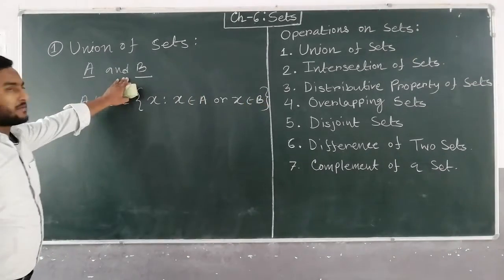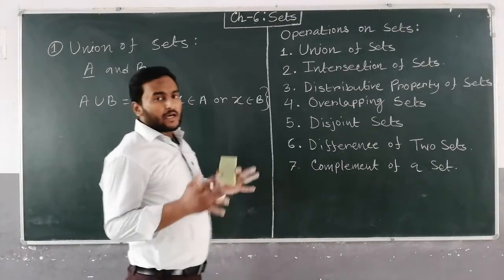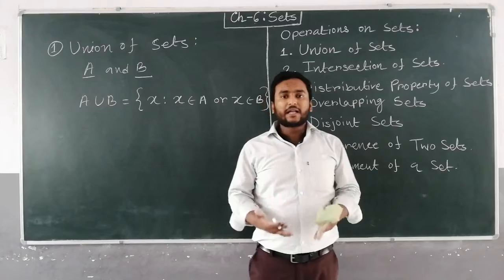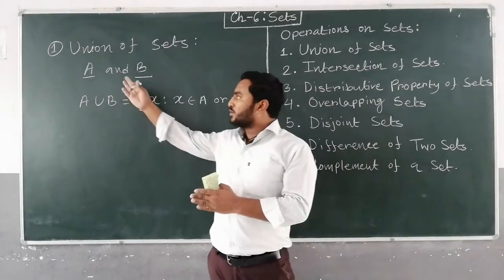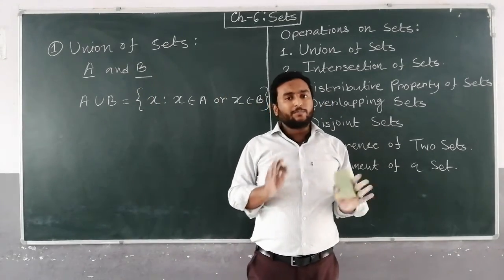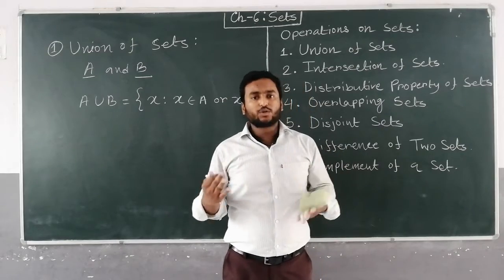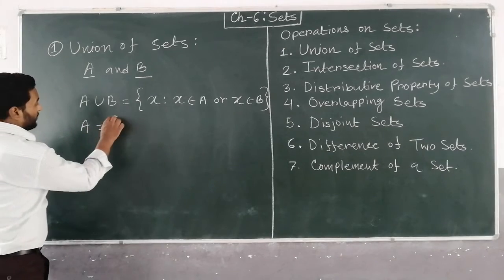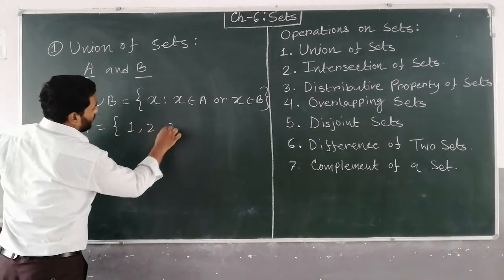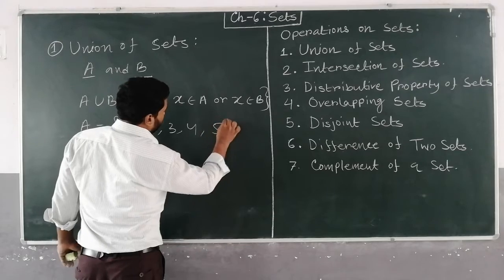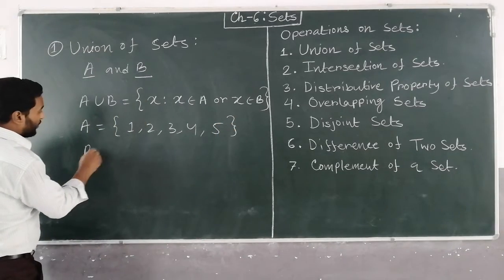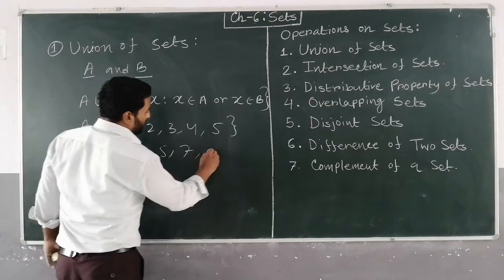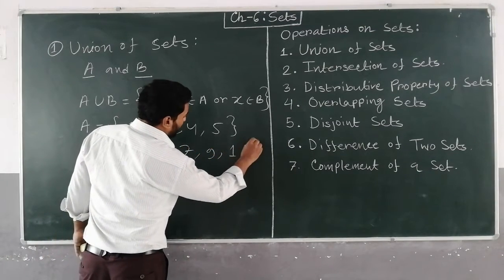So A union B is the collection of objects, or you can say that A union B is representing the set where the element either belongs to A or maybe belongs to B, or maybe belongs to both also. So suppose by an example, A is equal to 1, 2, 3, 4, 5, and B is equal to 3, 5, 7, 9 and 11.